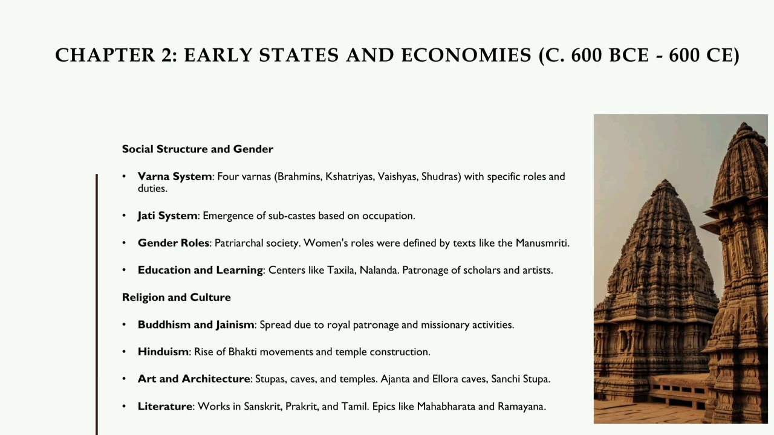Religion and culture. Buddhism and Jainism spread due to royal patronage and missionary activities. Hinduism: rise of bhakti movements and temple construction. Art and architecture: stupas, caves, and temples. Ajanta and Ellora caves, Sanchi stupa. Literature: works in Sanskrit, Prakrit, and Tamil. Epics like the Mahabharata and Ramayana.